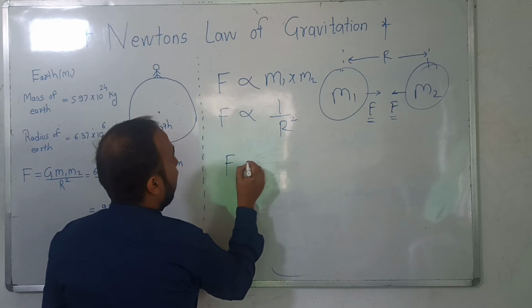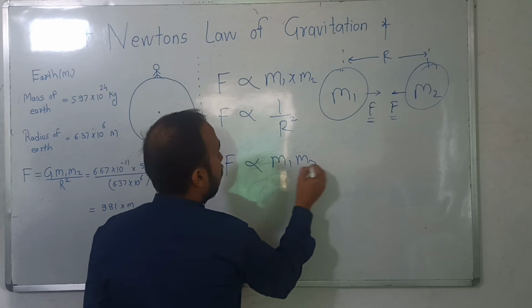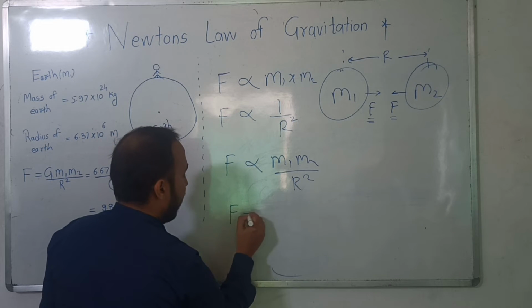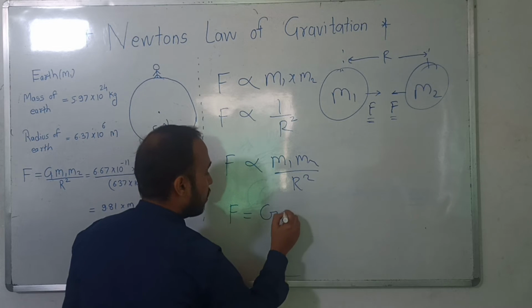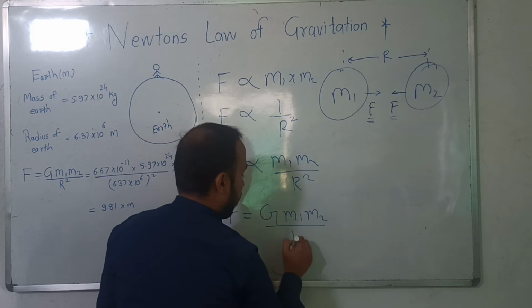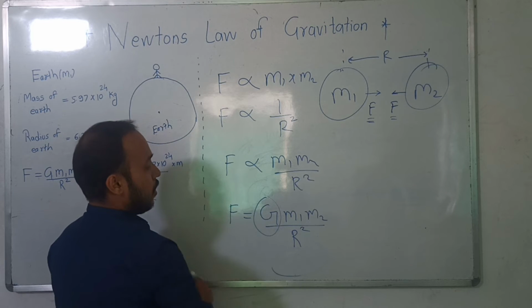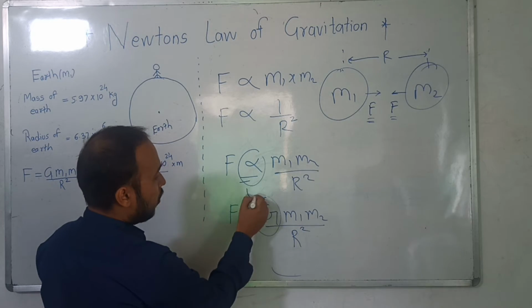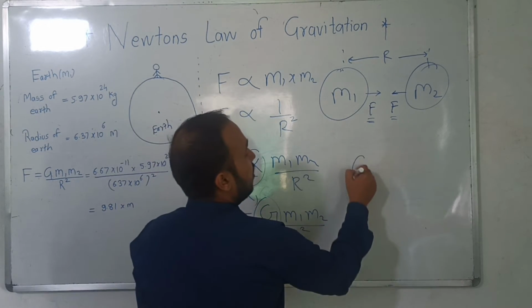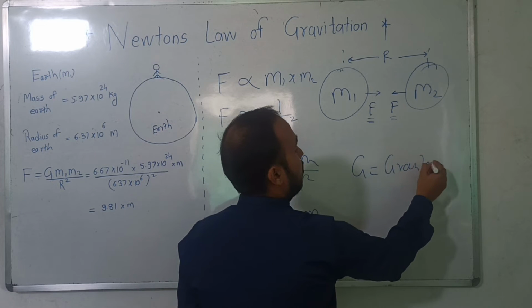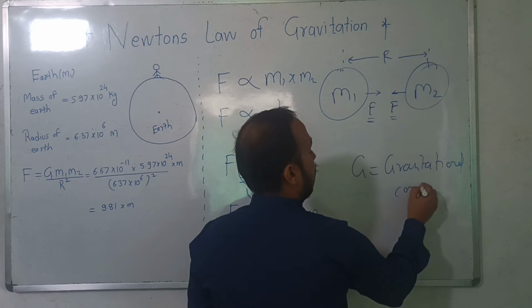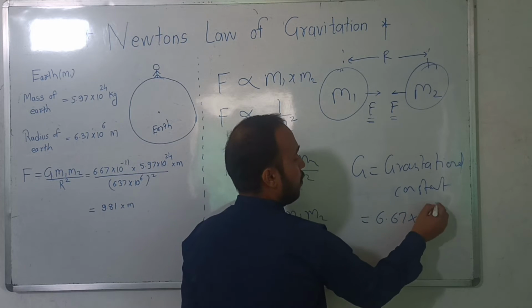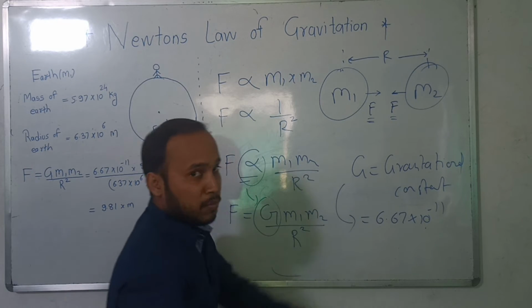Combining these two, we get F is directly proportional to m1 m2 by r square. If we remove the proportionality sign, we write the force of attraction F is equal to capital G into m1 m2 by r square. We write this capital G because we are removing the proportionality sign, hence we write the proportionality constant, and this G is called the gravitational constant. The value of this is 6.67 into 10 to the power minus 11. I hope this much is clear.